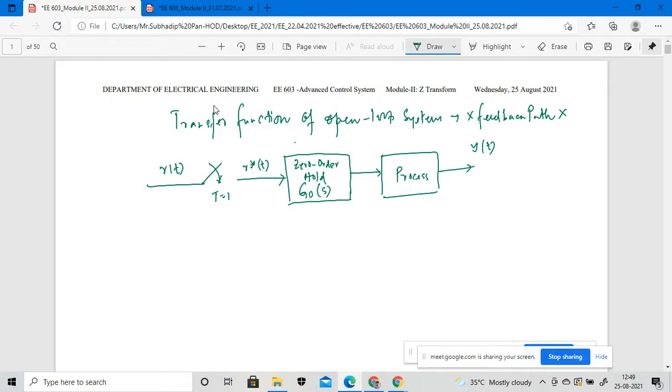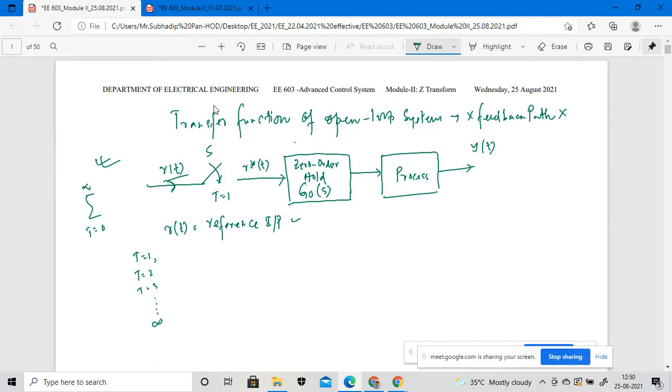This is one example of an open loop system, because we have not considered any closed loop or feedback path in this diagram. We give the input R(t), which is nothing but my reference input, as I already told in module 1, at times T equal to 1, 2, 3, whatever the time interval, up to infinity. That means t varies from 0 to infinity.